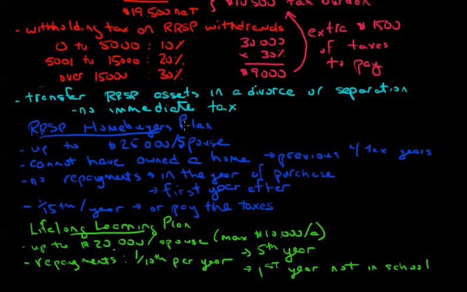I hope that's been useful. We've discussed the basics of RRSP withdrawals here and withholding tax, and the fact that it's all taxable income unless we use one of the two qualifying plans, the Homebuyers Plan or Lifelong Learning Plan.